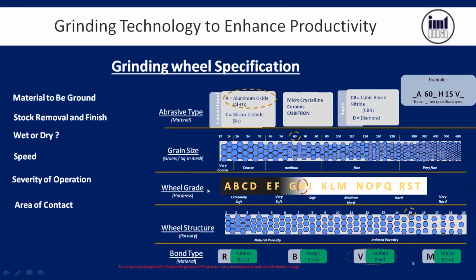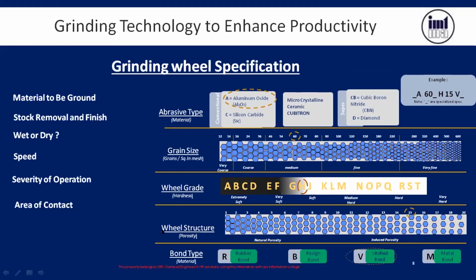And what is the wheel grade? This is H. What is H? Hardness. Here we have selected H, so it is a soft wheel. And then wheel structure. This is porosity, whether it is closed or open. Usually whenever you are doing rough grinding, it is better to have open. Or if it is medium, then you can select medium.